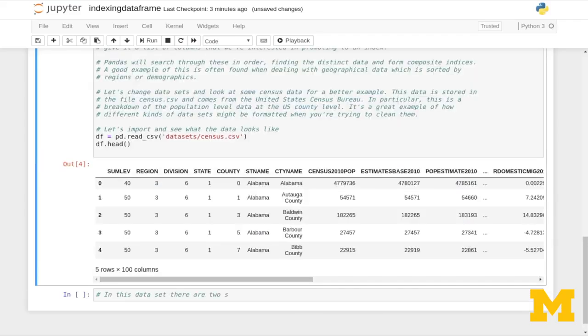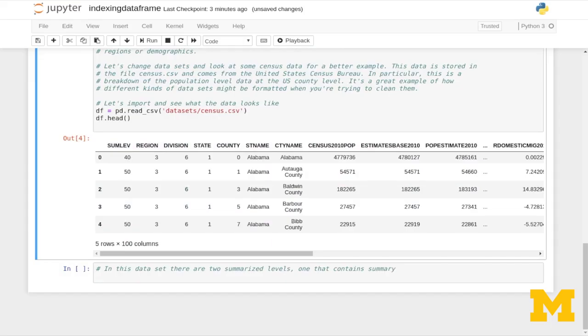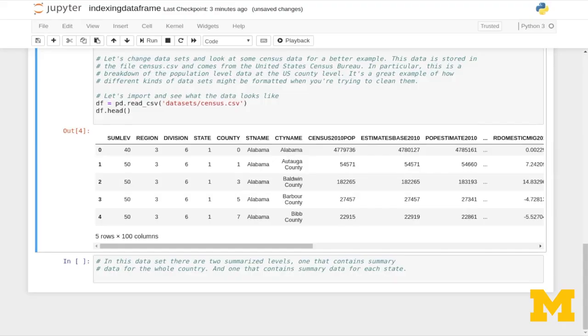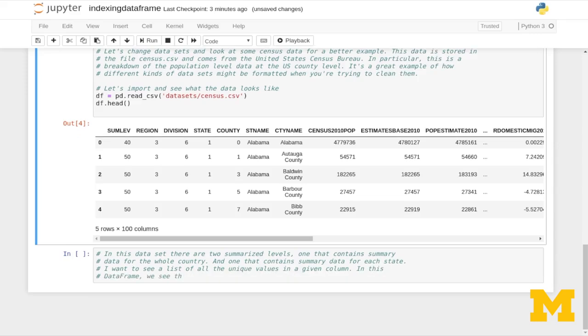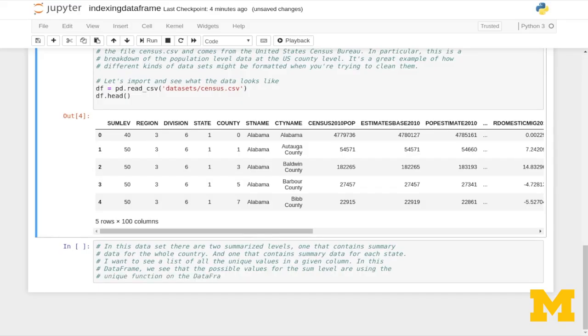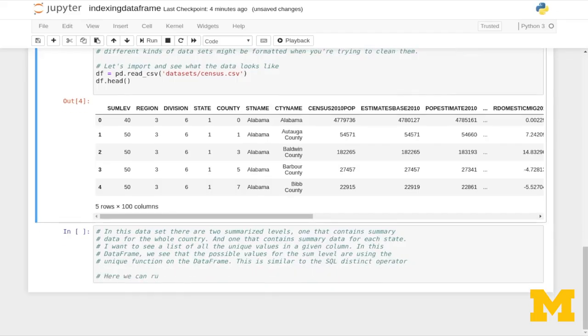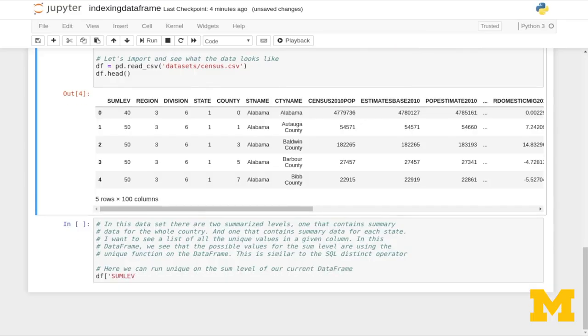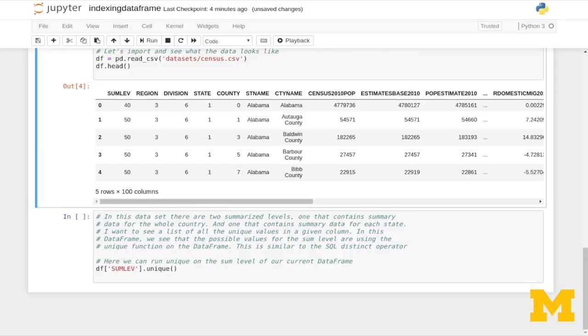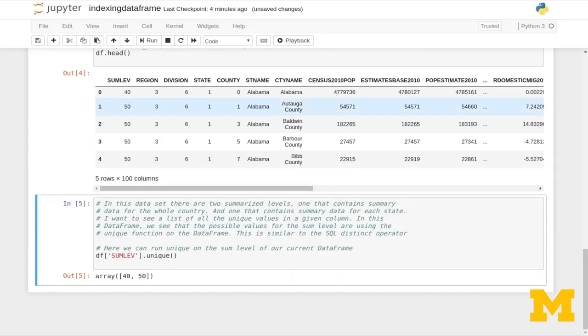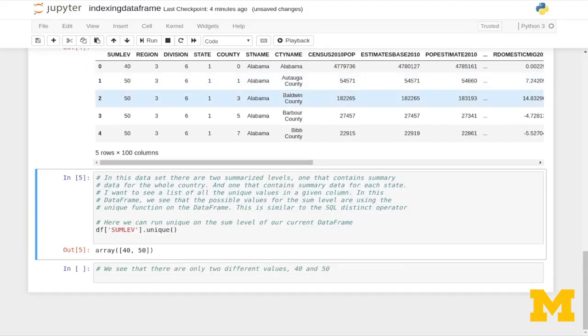In this data set, there are two summarized levels, one that contains summary data for the whole country and one that contains summary data for each state. I want to see a list of all the unique values in a given column. In this data frame, we see that the possible values for the sum level are using the unique function of the data frame. And this is similar to the SQL distinct operator. So here we can run unique on the sum level of our current data frame. So df, and we'll just project our sum level, and .unique() to see the unique values there. And so we see that there's actually only two different values, a 40 and a 50.